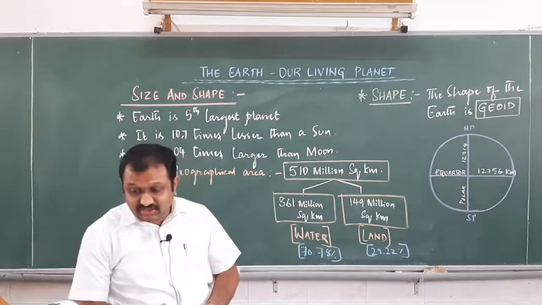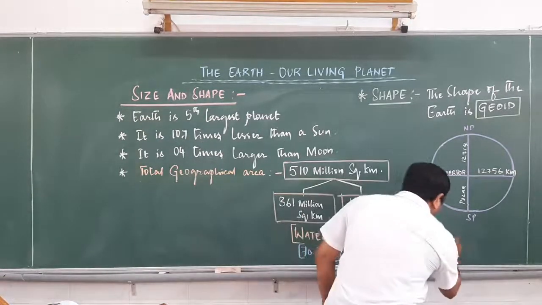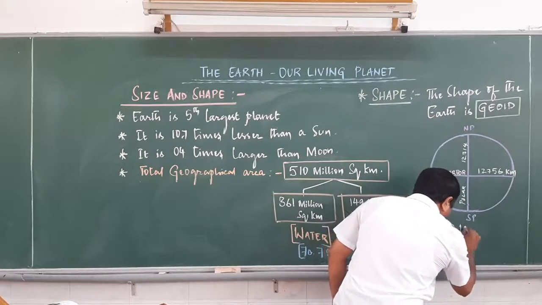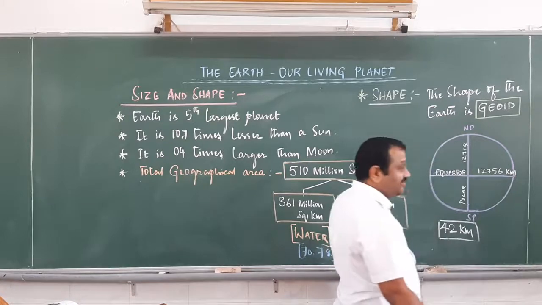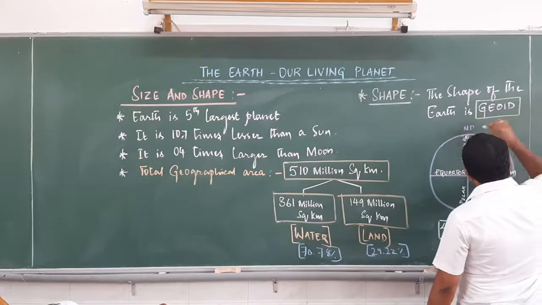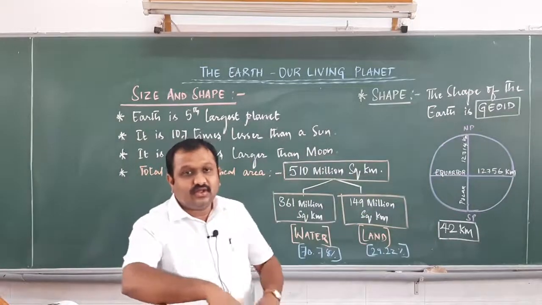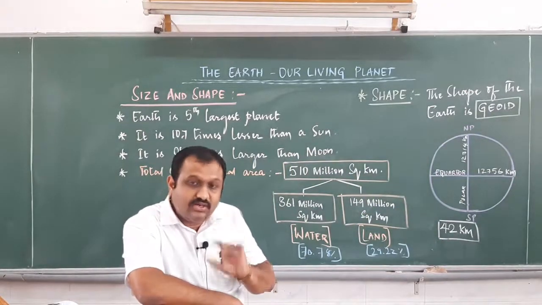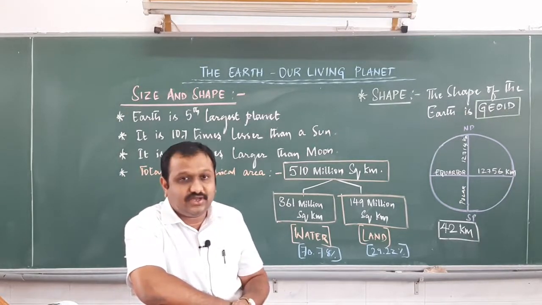It varies by almost 42 kilometers. There is a difference of almost 42 kilometers from the equatorial diameter to the polar diameter. So this proves that the Earth is not round in shape, it is a geoid shape.